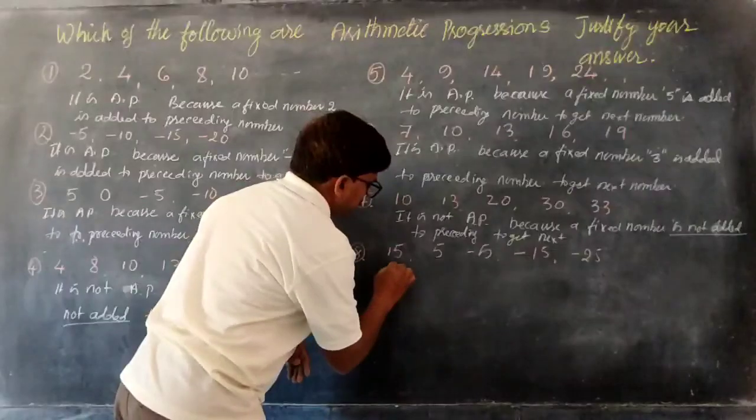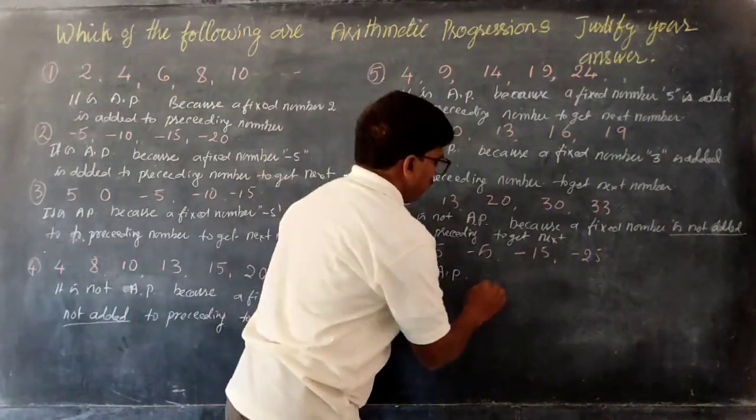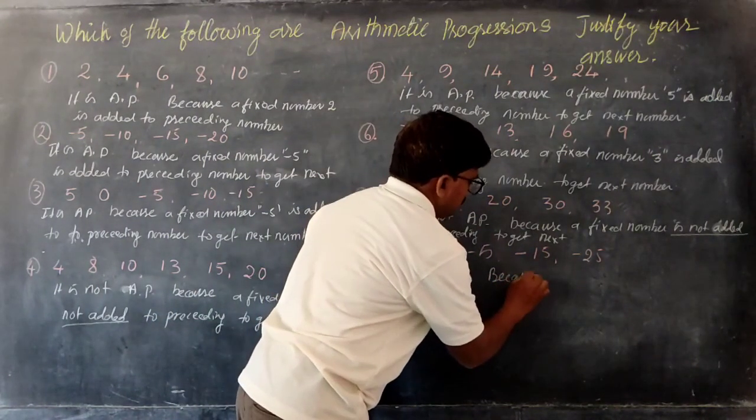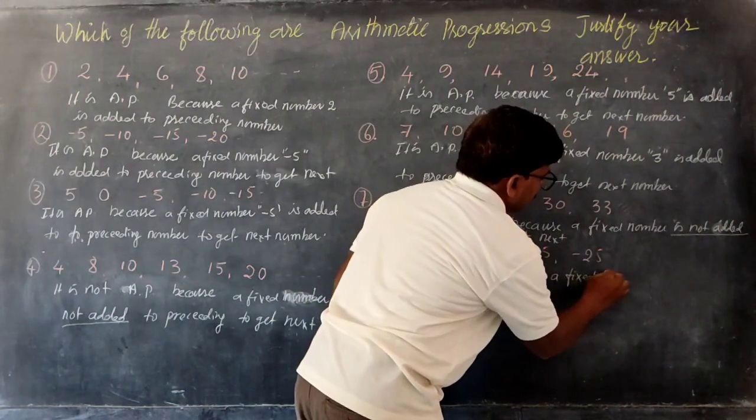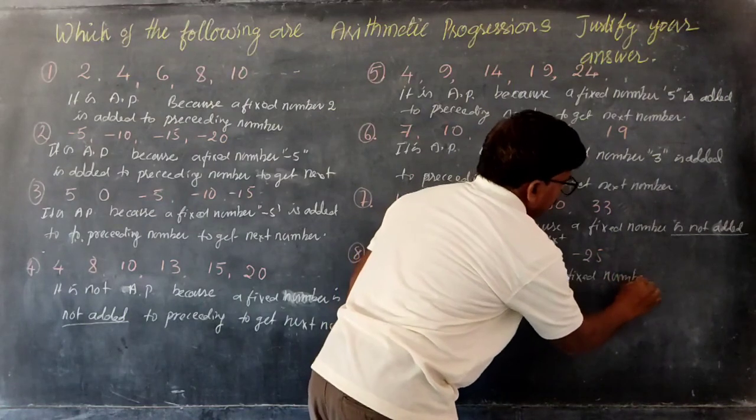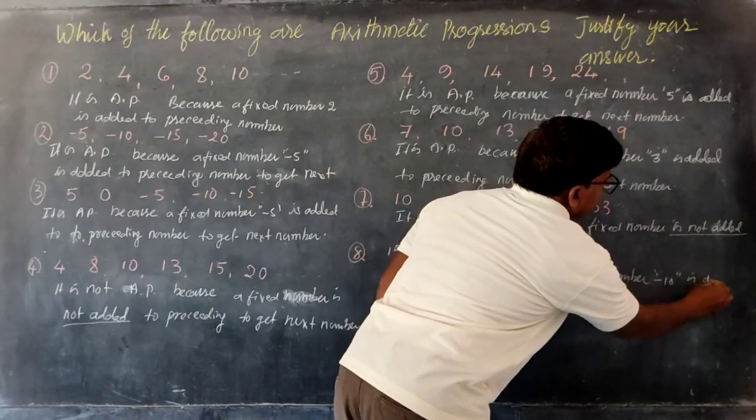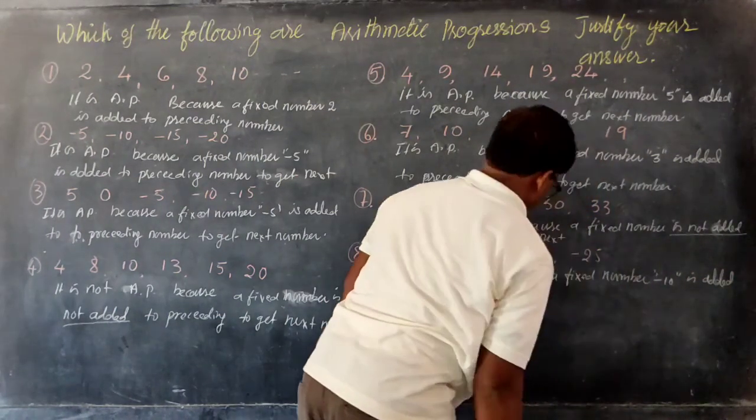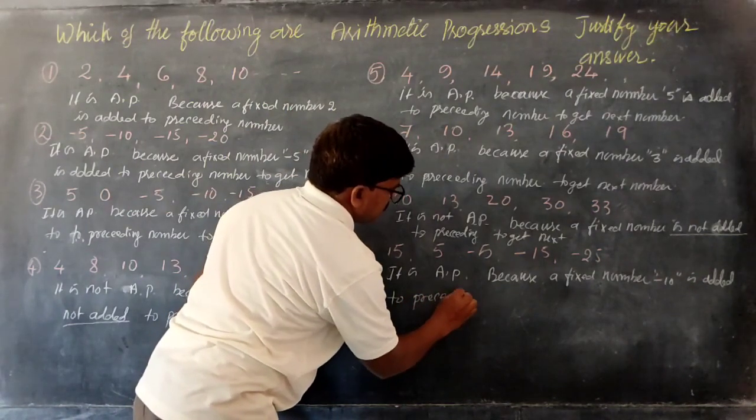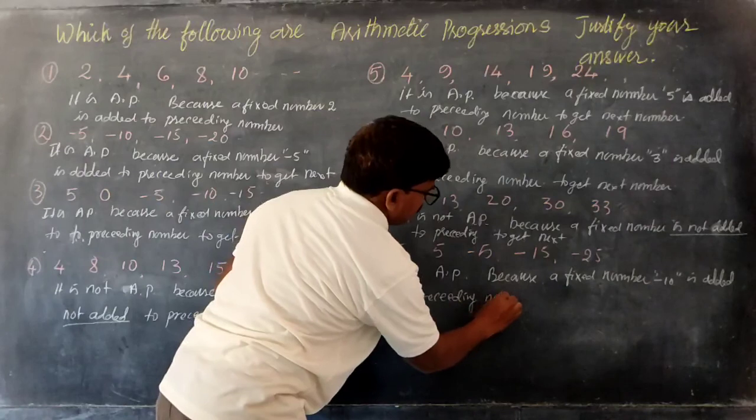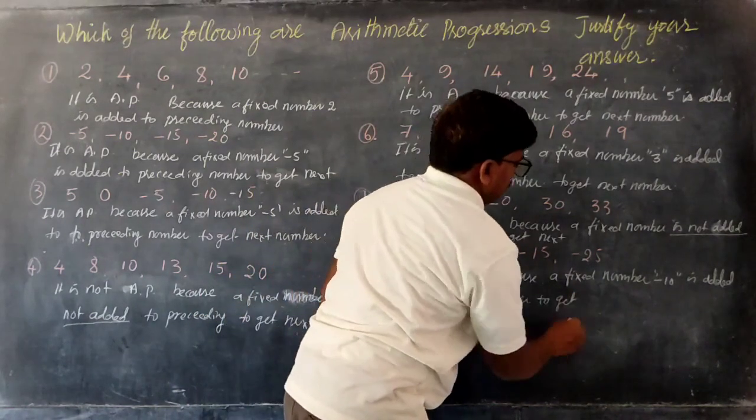So therefore it is arithmetic progression, because a fixed number minus 10 is added to the preceding number to get the next number.